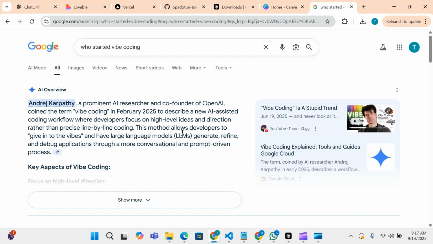So basically, vibe coding was coined by Andrej Karpathy, a prominent AI researcher at OpenAI. Basically, what he described vibe coding as is AI assisted coding, where developers just focus on the high level ideas and just direct the LLM to code out what they want. And obviously, for you to be able to use vibe coding very well, especially in production, you most likely have to be an intermediate developer and not somebody with no idea of what they're trying to do. So this is exactly what vibe coding is.